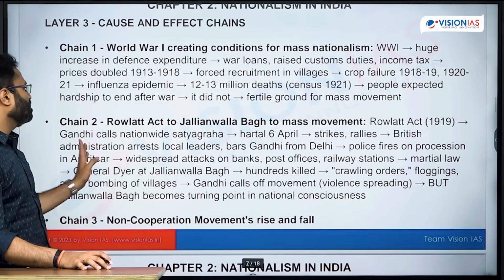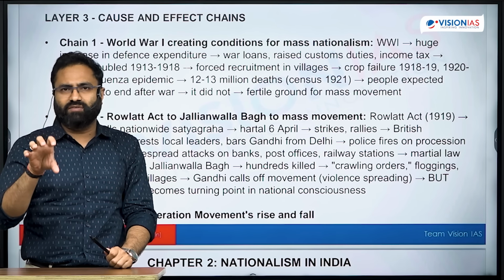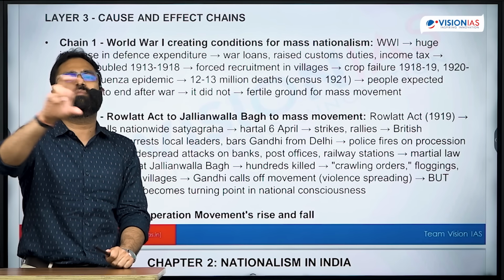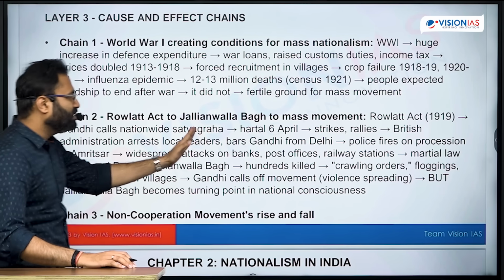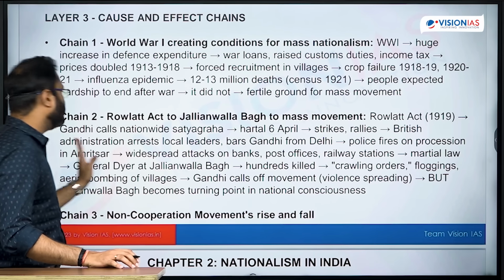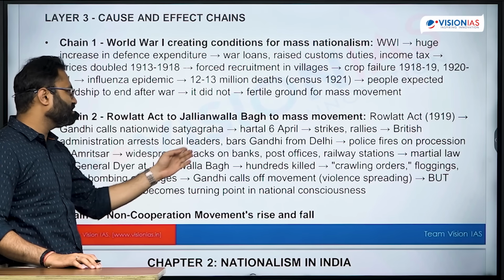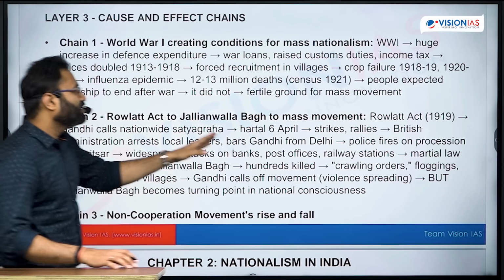Similarly, Rowlatt Act to Jallianwala Bagh massacre. The Rowlatt Act was a wartime type of act under which, without any trial, without listening to your point of view, you would be taken to jail. So Gandhiji called for a nationwide satyagraha against this. There were hartals, strikes, rallies. Then the British administration arrested local leaders, and even barred Gandhiji.